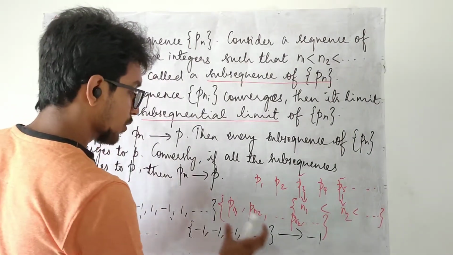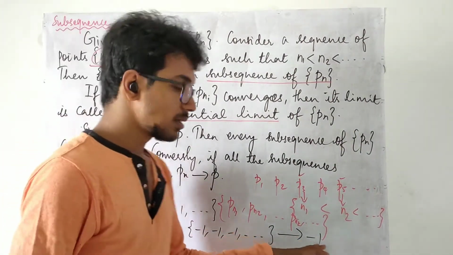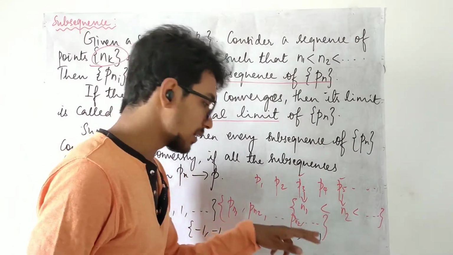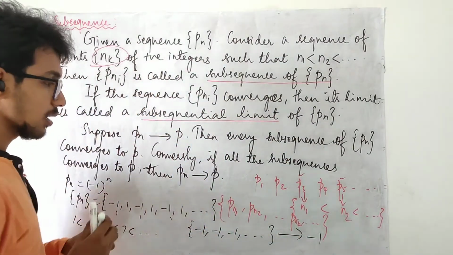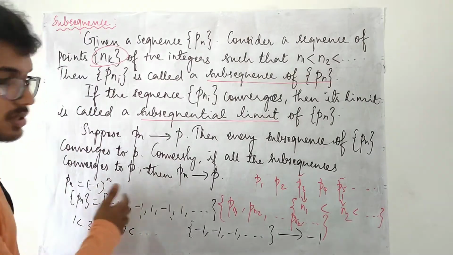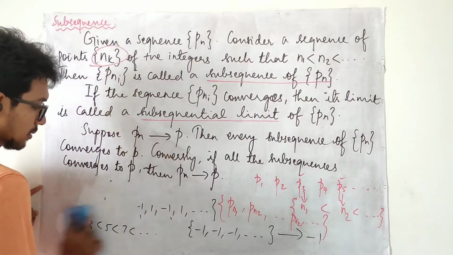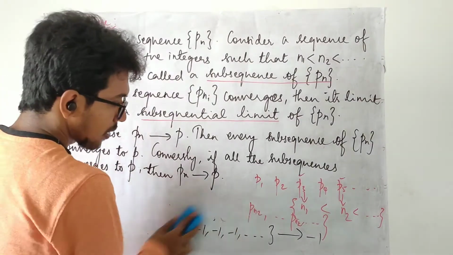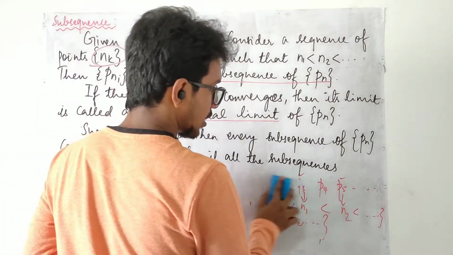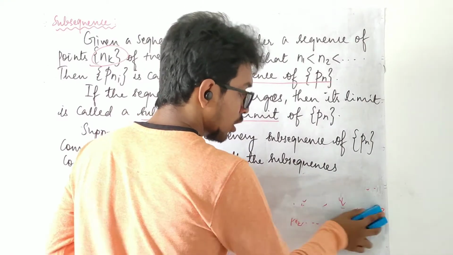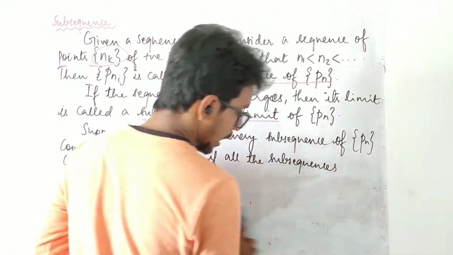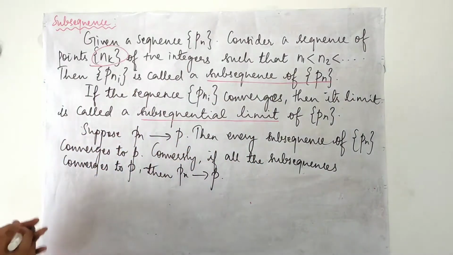Whereas when you treat the even terms as a separate sequence, this is the limit of this sequence and that is the limit of that sequence. You may wonder, is this the only example that we can give? No, there are plenty of others as well. Even if you want to construct one example on your own, you may do it. Let me give you the idea.